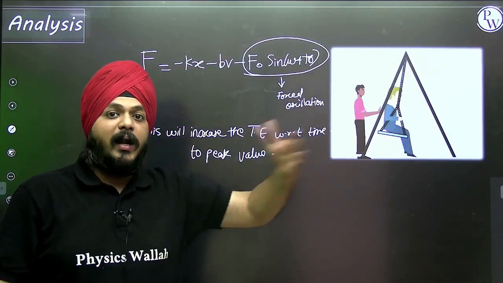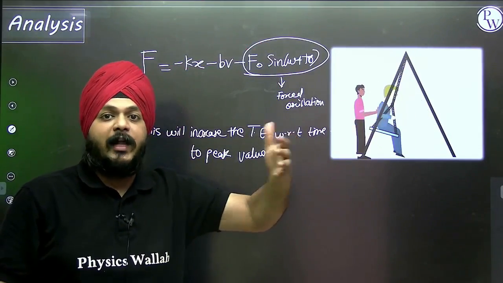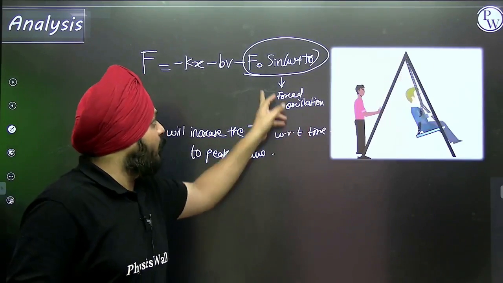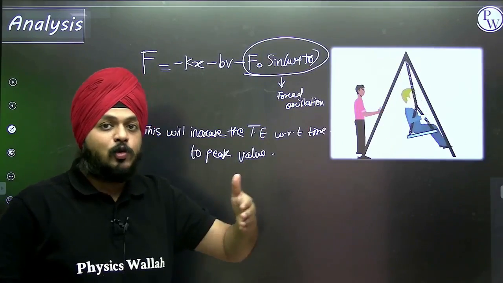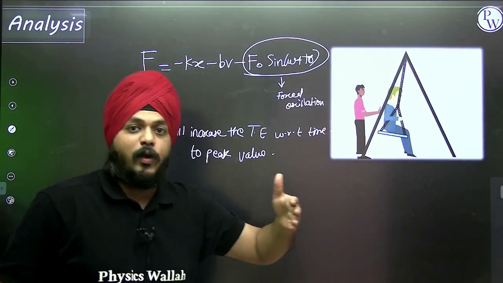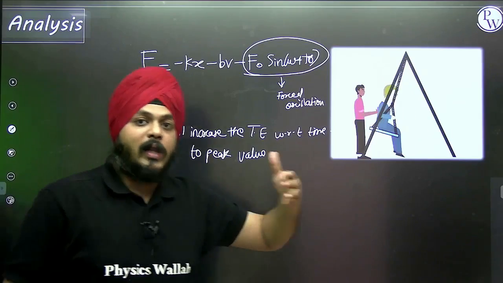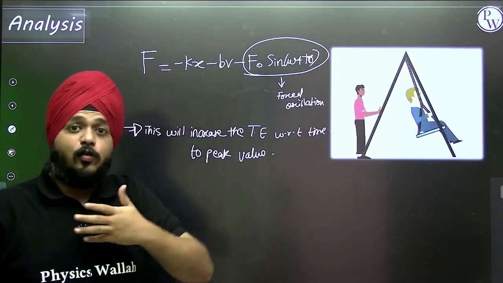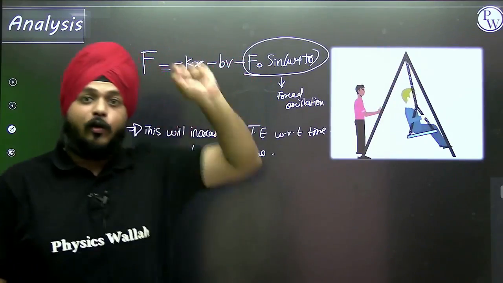It was swinging, the particle was performing SHM, and due to the presence of the damping force it slowly reaches 0. Now one external force of this value is applied. Slowly it is trying to gain some amplitude, it is reaching a high value, finally it is reaching the peak value. So this is the journey from 0 to peak.